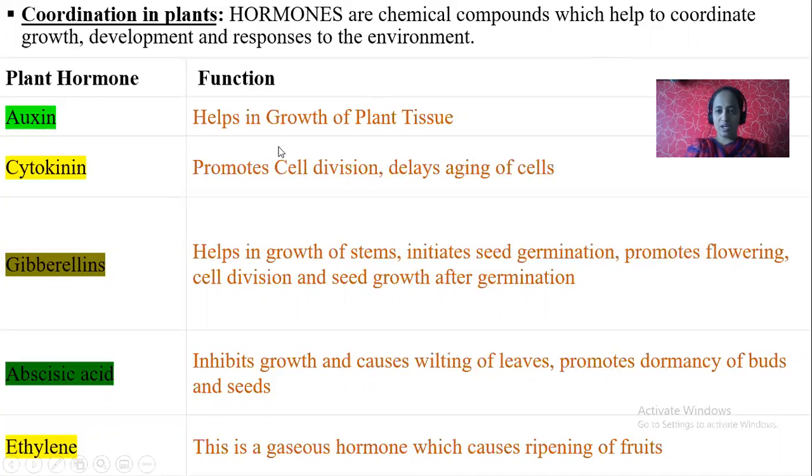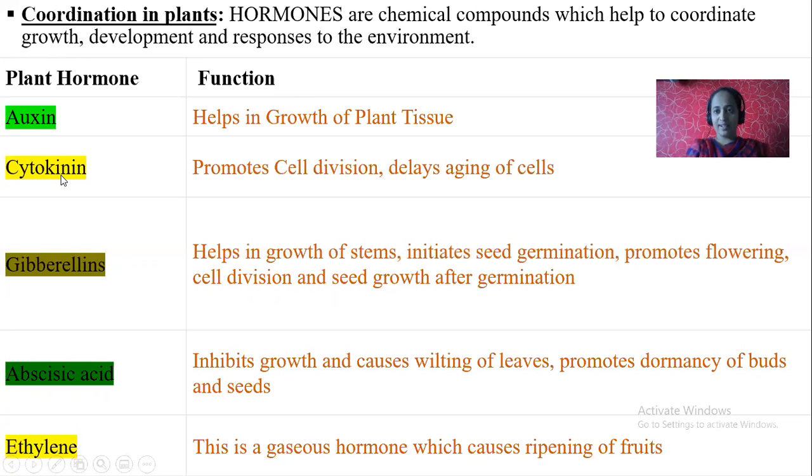Let us see what those hormones are. Hormones are chemical substances produced in small quantities. One of the hormones is auxin. These hormones are very, very important. You should learn them. Auxin, what is its function? It helps in the growth of plant tissue. If the plant is growing, then which hormone is responsible for it? It's auxin. In growing regions, especially root apex, shoot apex, buds and flowers, you can see auxins. Auxin is one of the chemical substances.